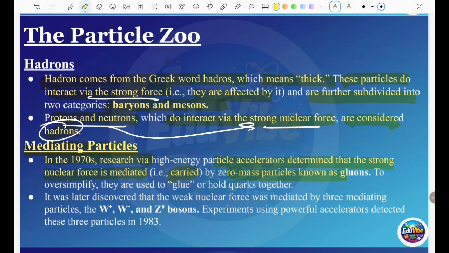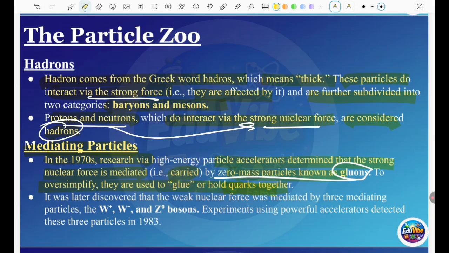The strong nuclear force is carried by these mediating particles, which have zero mass and are called gluons. To simplify, they act like glue that holds quarks together. So what are quarks? They hold things together. In a proton or neutron, we have quarks which are attached to each other.